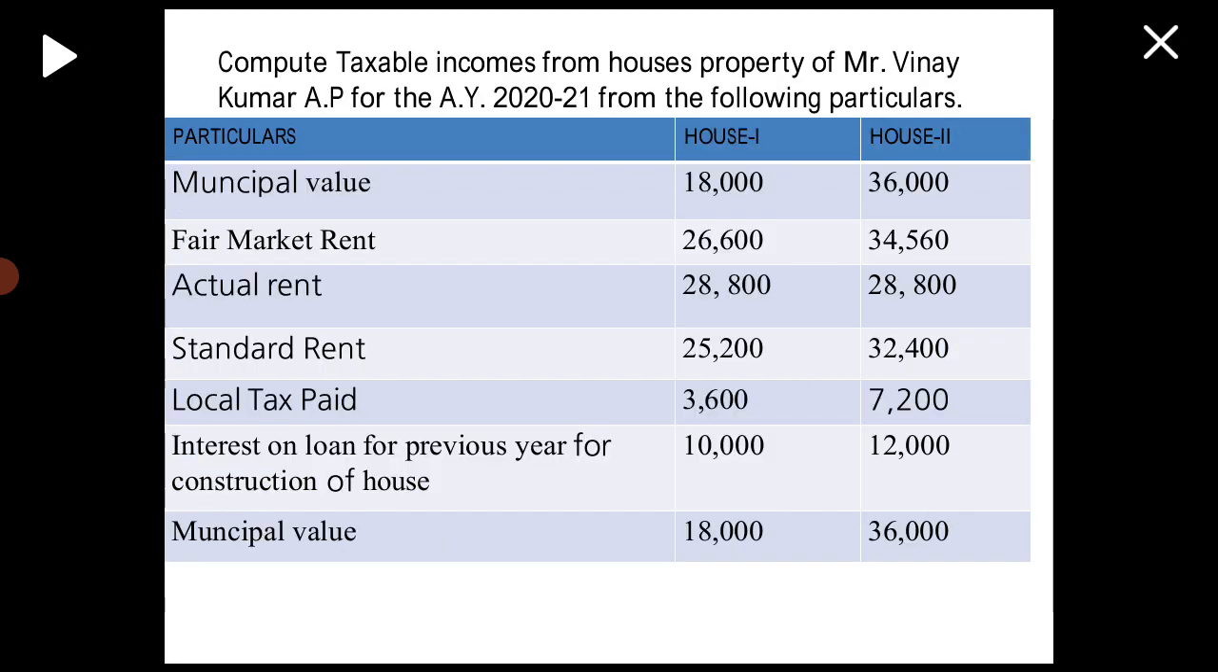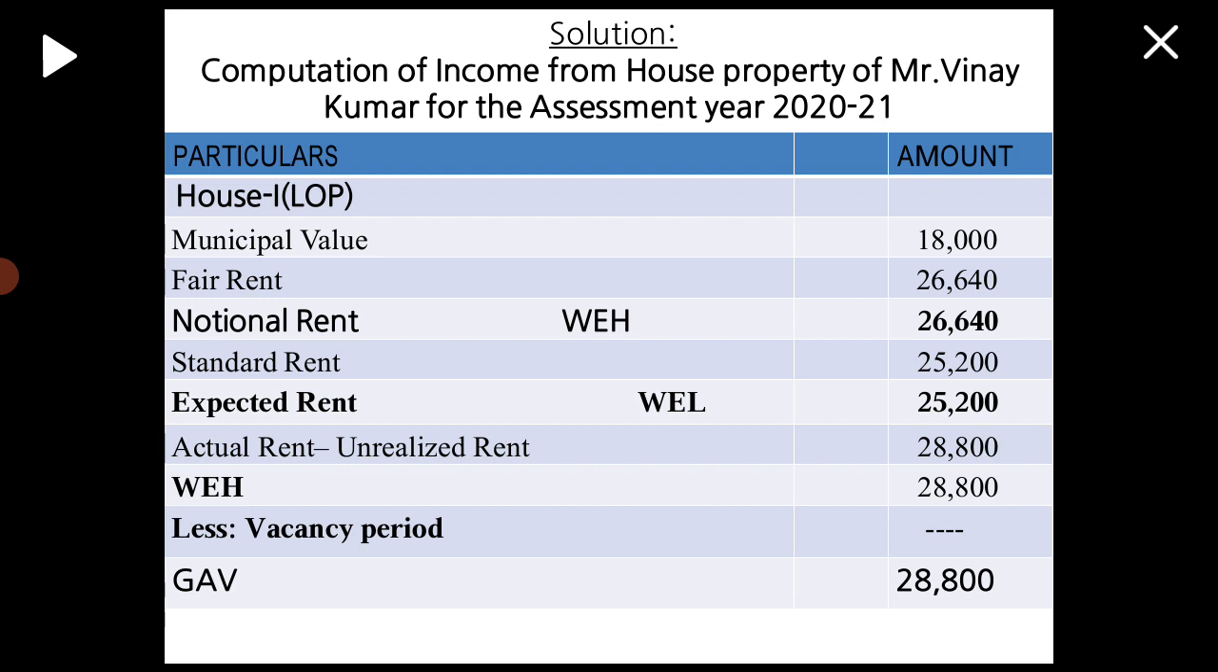So what we have to do is compute taxable income from house property separately for both the houses. And one more thing is, the nature of use of the house by the assessee is not given. So we have to assume in this case both the houses as let out property, and actual rent received is given for both the houses. That's why we have to take both as let out house properties. So now let us begin with the solution, first for first house property.